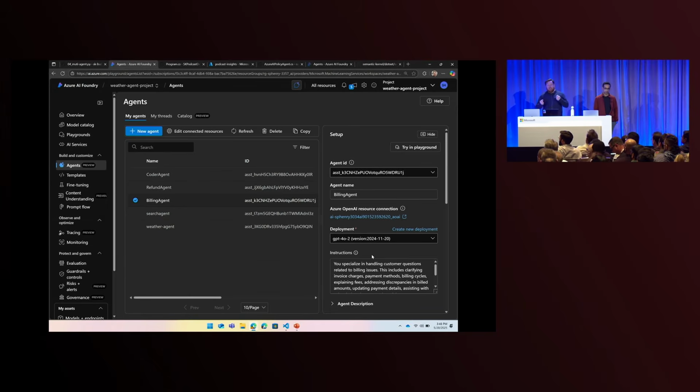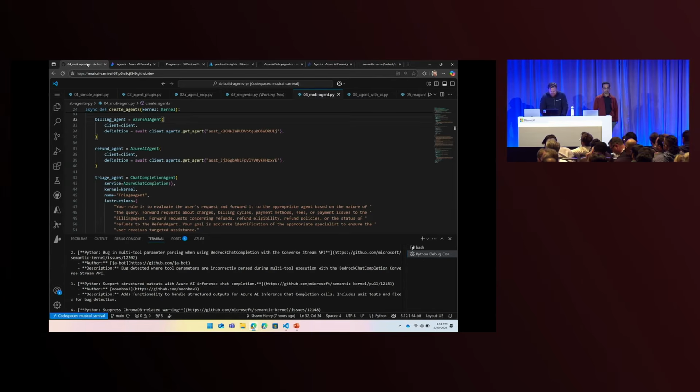This is a great way to get started with multi-agent systems. You can put your agents in the portal. You can give them prompts. You can connect them to Bing grounding. You can connect them to OpenAPI. You can do all that stuff in a managed way. And then you can build a multi-agent system with Semantic Kernel.